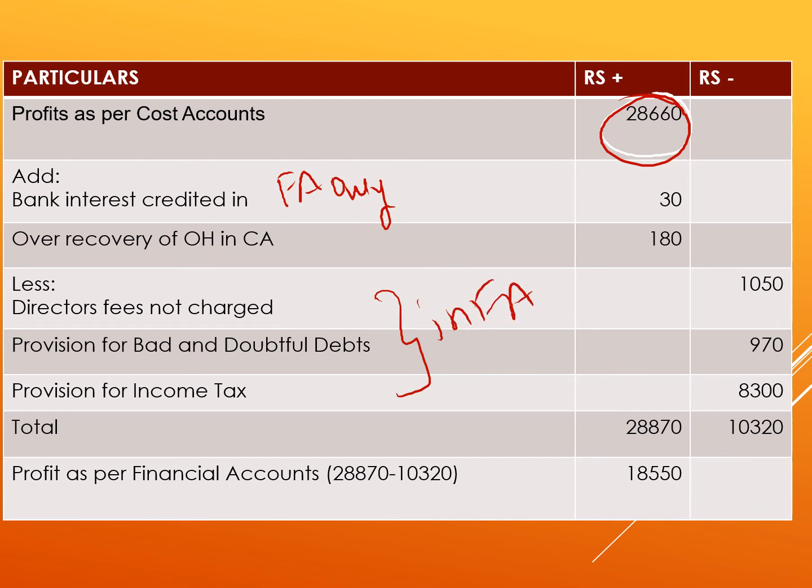So we have added here rupees 30, rupees 180, and we have deducted rupees 1050, rupees 970 of RDD, rupees 8300 of provision for income tax. So all the things have been recorded and the balancing figure is 18,550. So you can go back to the previous page and you can see the profit given as per the financial accounts is the same, 18,550.